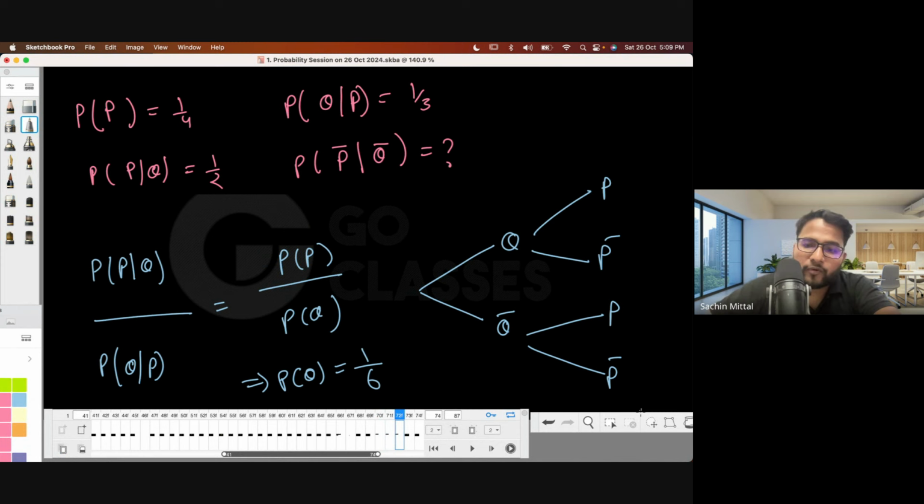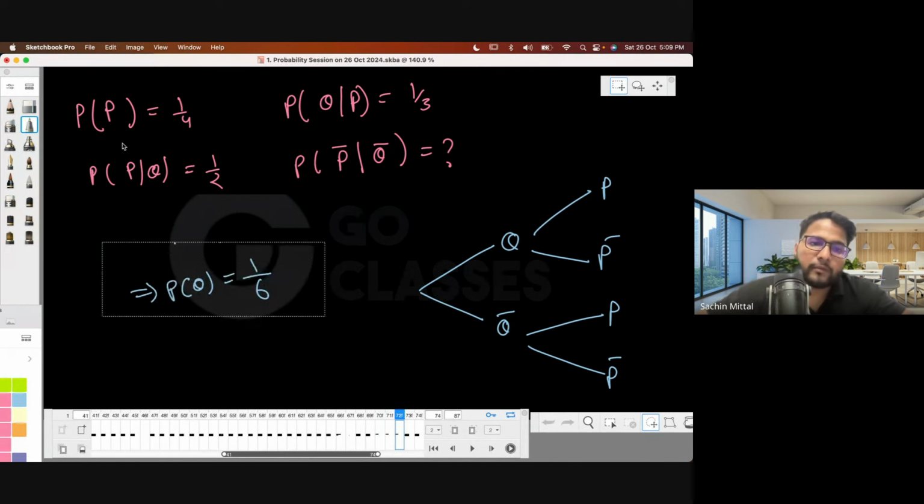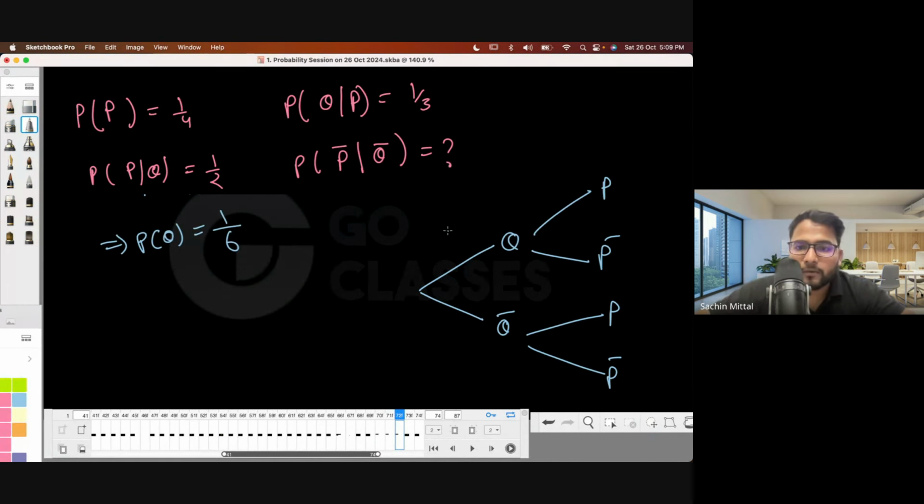Now you have the probability of q. Now you can work with a tree diagram also. So see, the probability of q is now 1 by 6 that we have got. What will this probability be? It will be 5 by 6, right? It is 1 by 6. It is 5 by 6. Okay. Now given that q has occurred, what is the probability of p? It is given as 1 by 2. And since this summation always has to be 1, this is also 1 by 2.